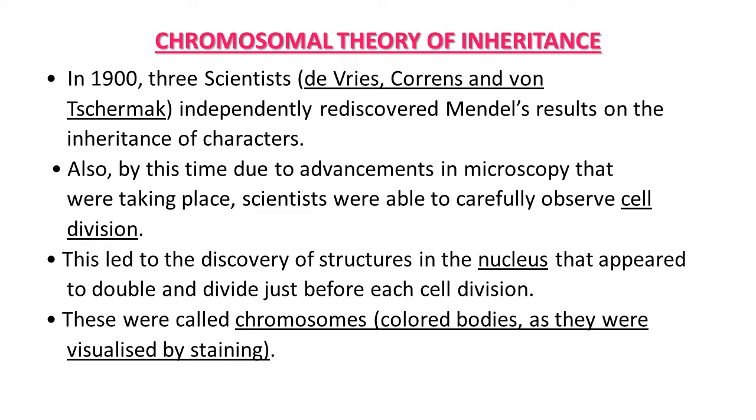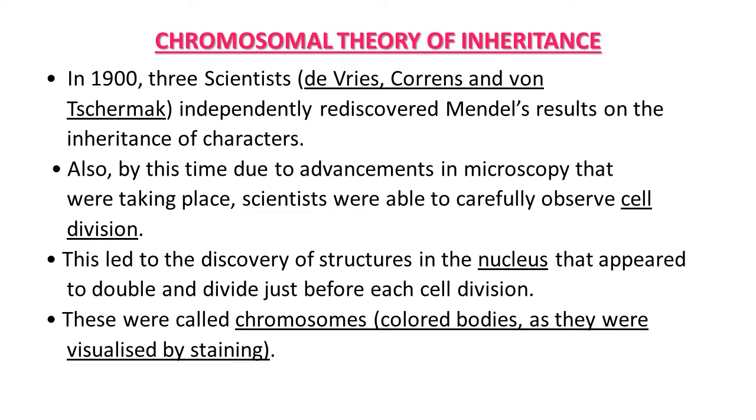So we can say, after invention of the microscope, using this technique, the nucleus was clearly observed under the microscope, and as we know, it is double stranded in structure, and at the time of cell division, when one cell forms two cells, at that time it divides. These were called chromosomes. It means colored bodies, as they were visualized by staining under the microscope.